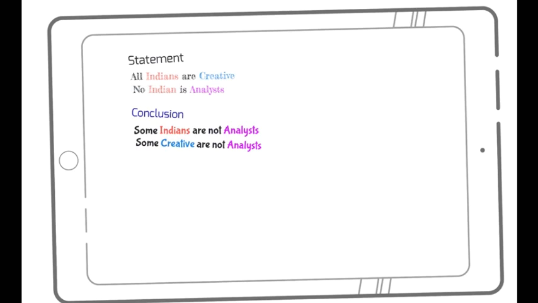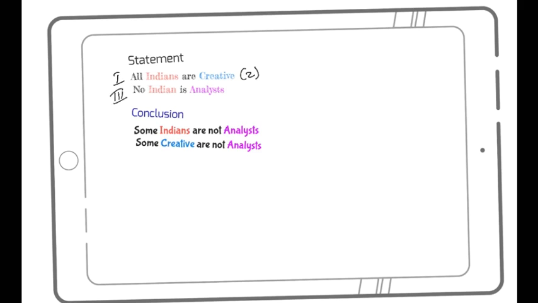So let's take the next question on this. Now again, I am being given a statement. The statement is all Indians are creative. So that is my type one. I know type one has two conclusions: some A are B, some B are A. So some creatives are Indian, some Indians are creative, which is not there in any of this. So I'll move on to the next statement.